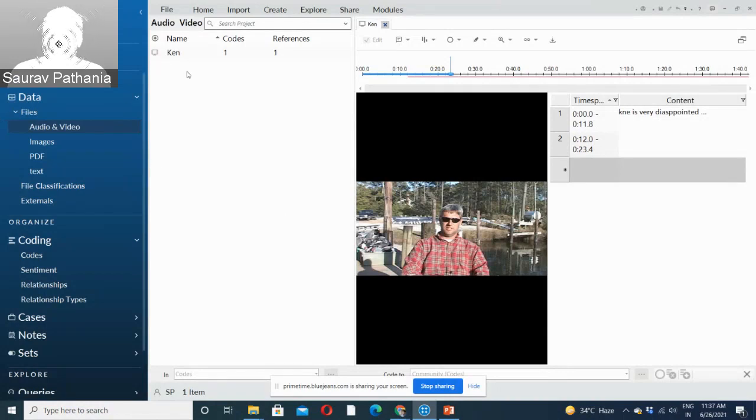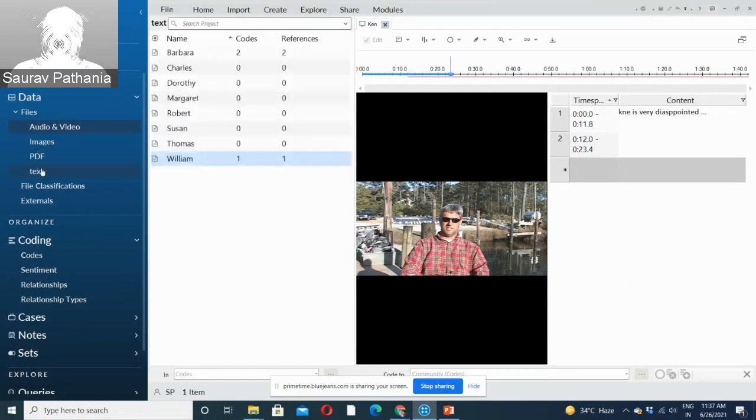Now let's start by doing some auto coding inside NVivo. These are some of the text files I have. Let's do auto coding on these, so I have selected all of them. Auto coding is basically automation given by NVivo where it gives you basic themes, all the themes that can be inside your data.